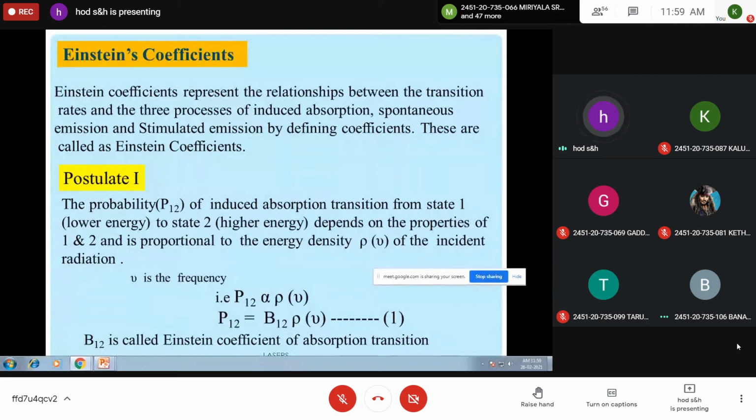Please note down this. The probability P12 of induced absorption transition from state 1, which is lower energy, to state 2 depends on the properties of 1 and 2 and is proportional to the energy density rho nu of the incident radiation.